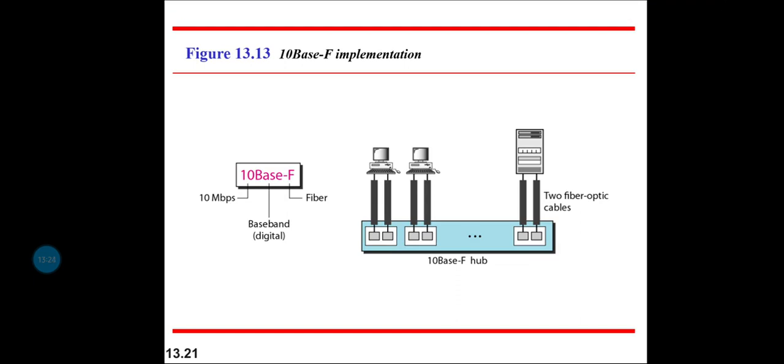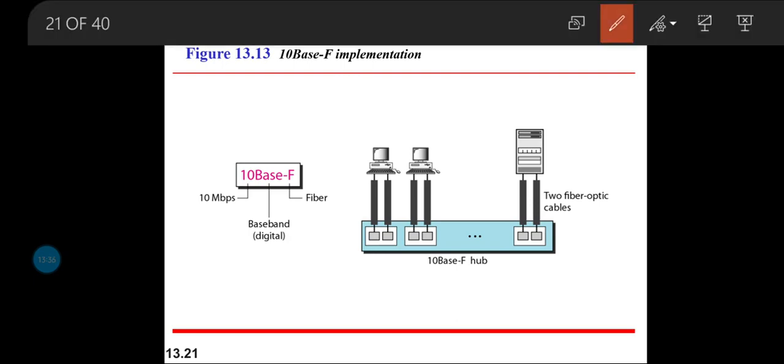Moving on to the next part, which is the 10BASE-F implementation. So 10 refers to 10 Mbps of data, and baseband is the signaling method used, and then we have the optical fiber cable being used for 10 Mbps Ethernet.